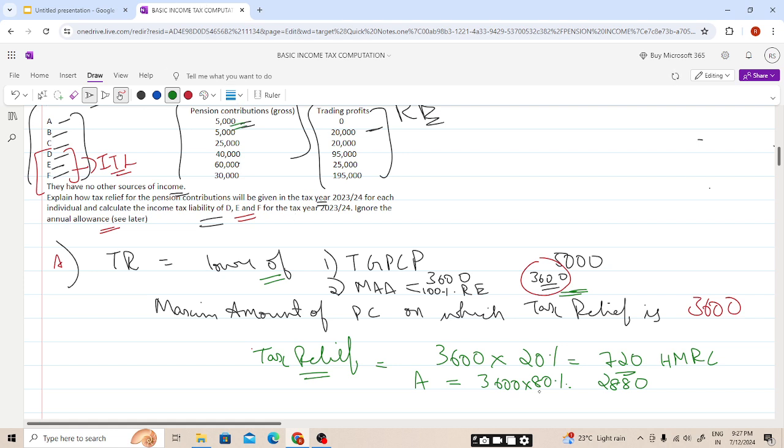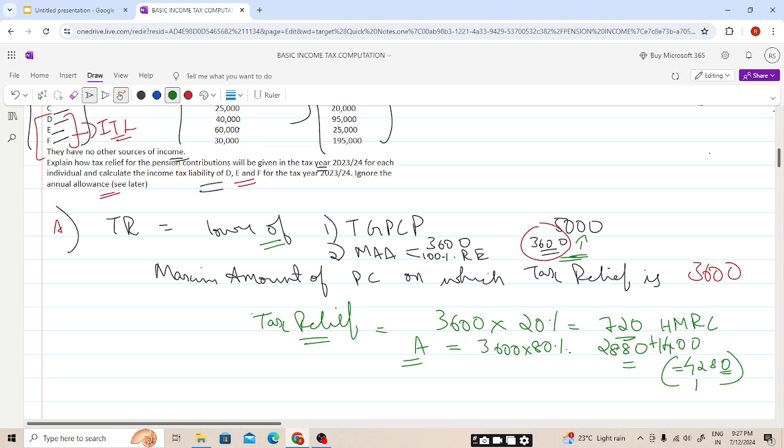So A will be paying 2,880 plus the excess amount, 5,000 minus 3,600, that is 1,400, so this will be 4,280. Because he is contributing 5,000, but the individual needs to only contribute 4,280, or directly you can do 5,000 minus the relief. Relief is 720, so this will be 4,280.